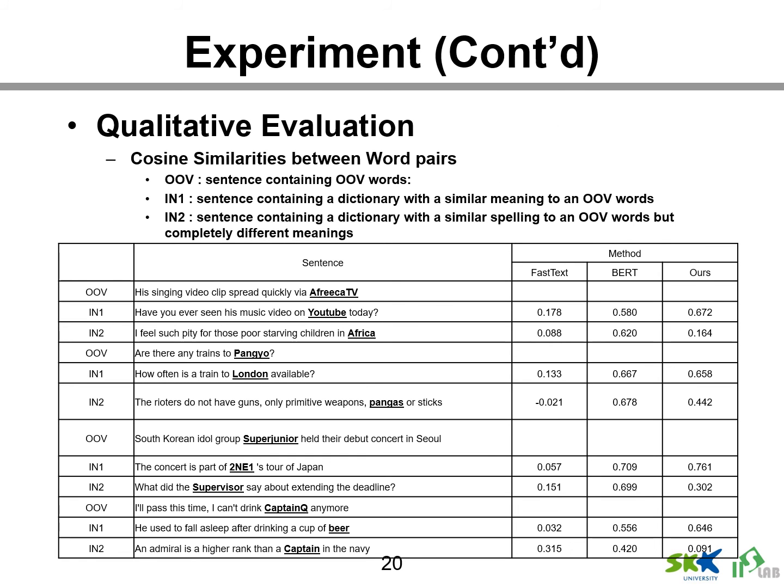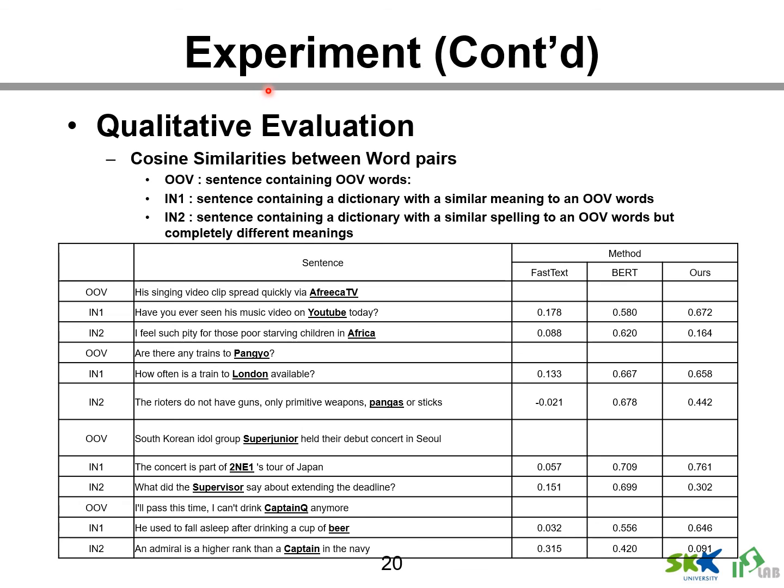In this experiment, this table shows the result of calculating cosine similarity for OOV words to verify whether they are reasonably embedded by the embedding method.